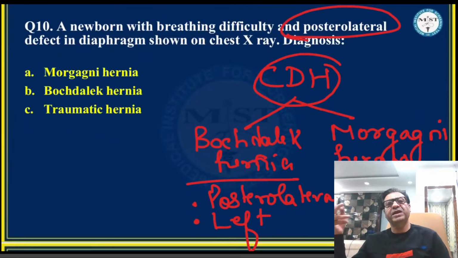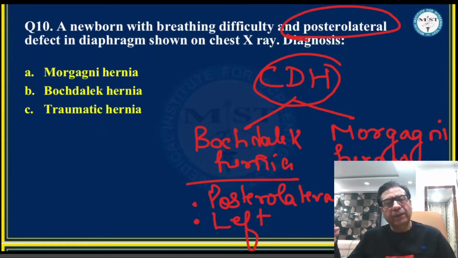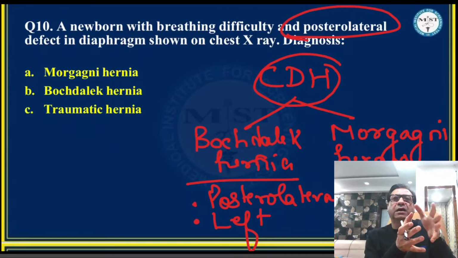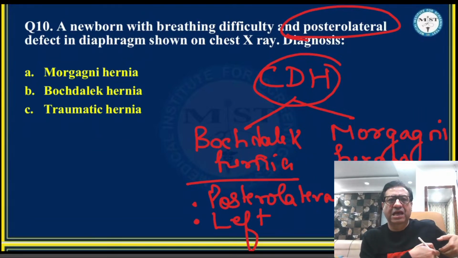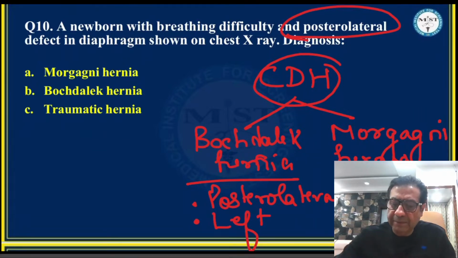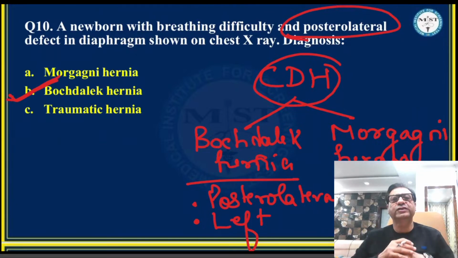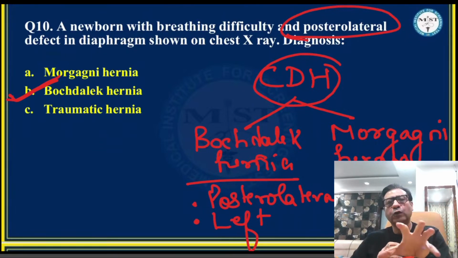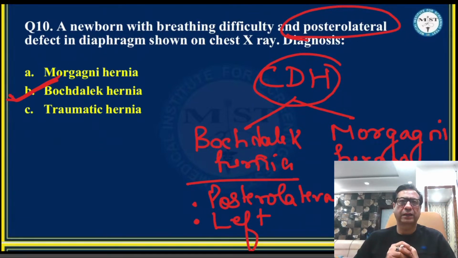And in case they have mentioned the left side, apparently in the X-ray, as the students told me, there were intestinal loops seen on the left side of the chest X-ray, which very clearly indicates that this is a Bochdalek hernia. It is not a case of Morgagni hernia. Had it been right-sided intestinal loops and they had mentioned an anterior defect in the diaphragm, then we would have said this is a case of Morgagni hernia. But going by the question, it appears to be a case of Bochdalek hernia.